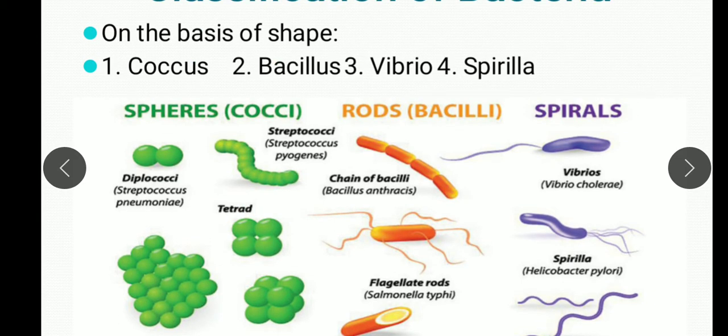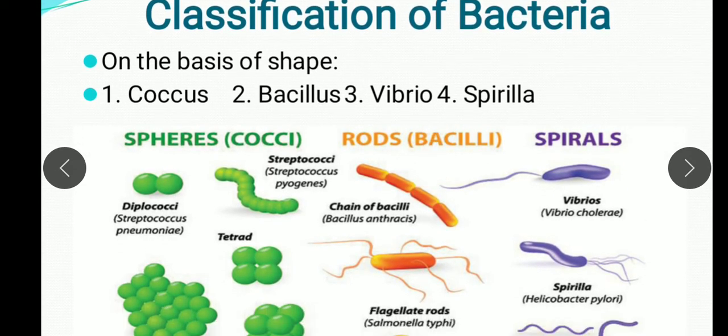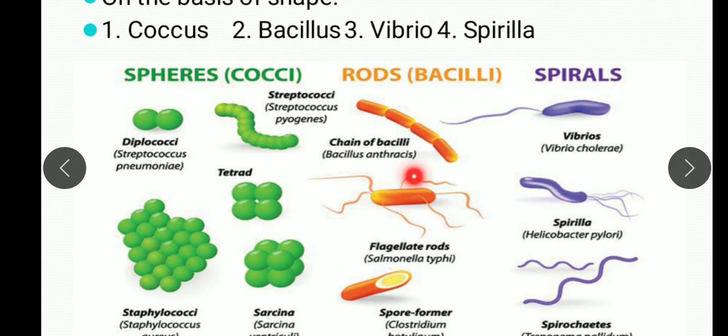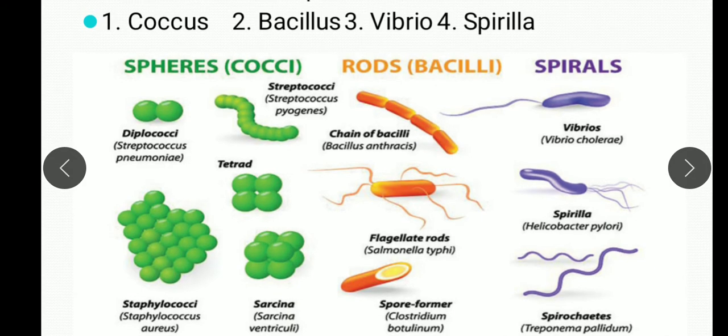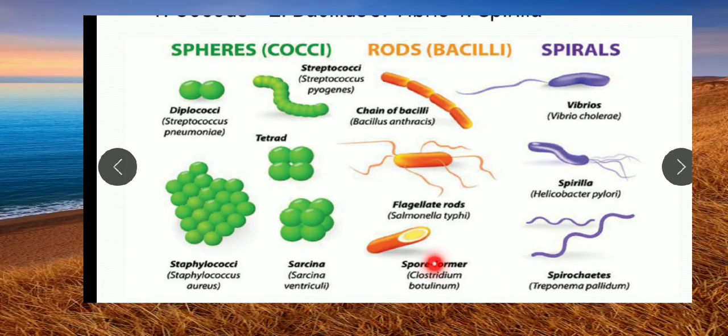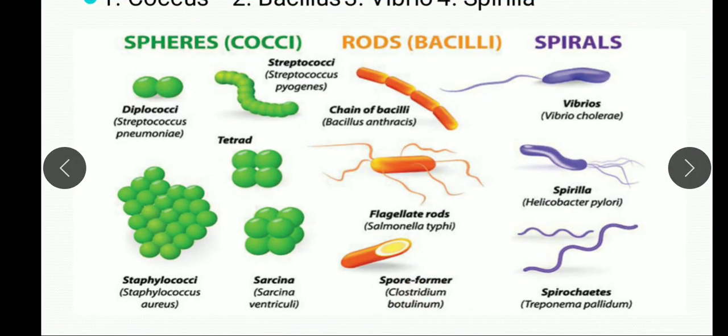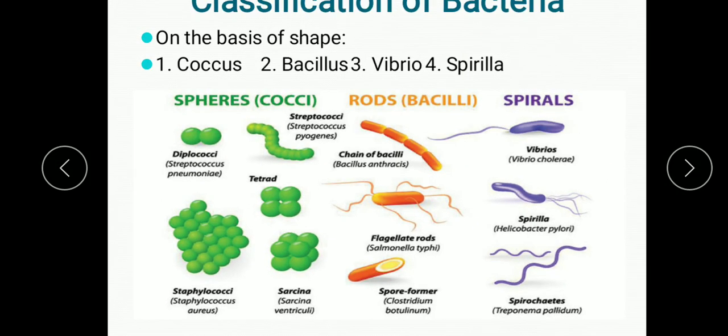Then the second is the bacilli. Bacilli, or in the singular, bacillus. They are rod shaped bacteria. You can see there are many, like the chain of bacilli, Bacillus anthracis. Here you will see the flagellate rods, Salmonella typhi. Here Clostridium botulinum, that is responsible for botulism. In 9th you have studied it, if you remember. And then the next is Vibrio. Vibrio are comma shaped.